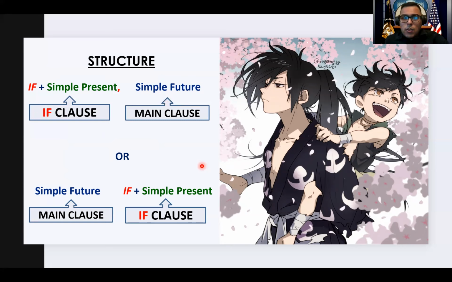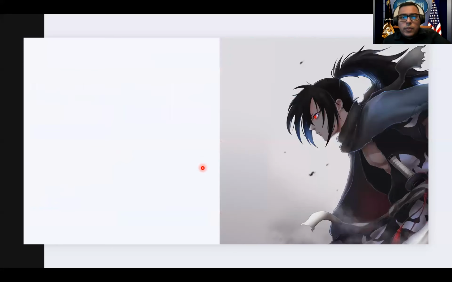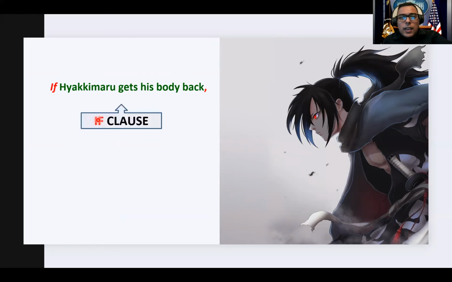All right, so here we go. Now that we have the structure, let's check one example out. This is an anime related example. So here we go. This is our man right here, Hyakimaru. And we start off with the condition.